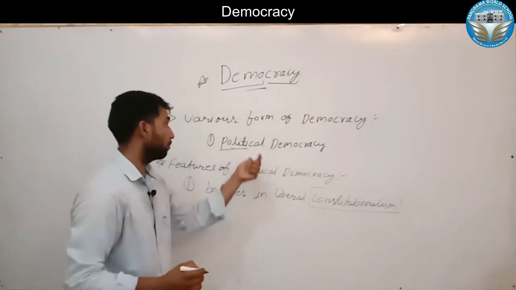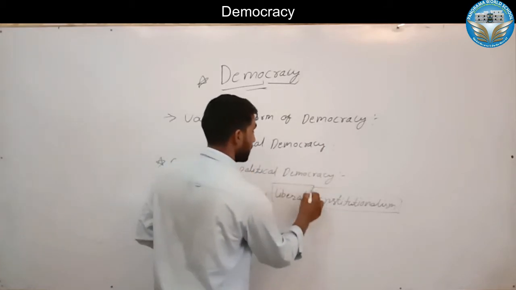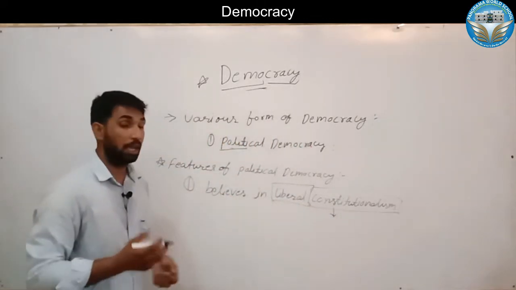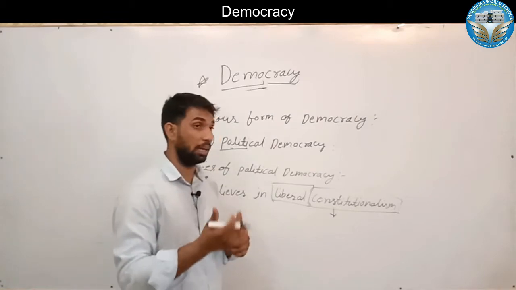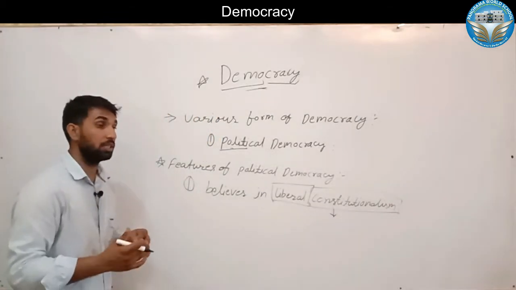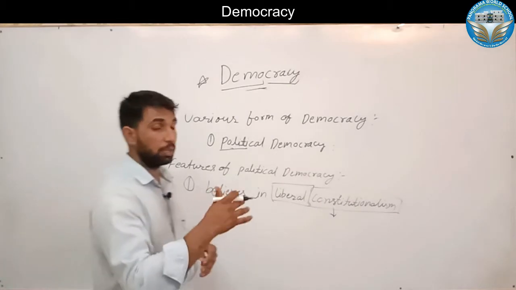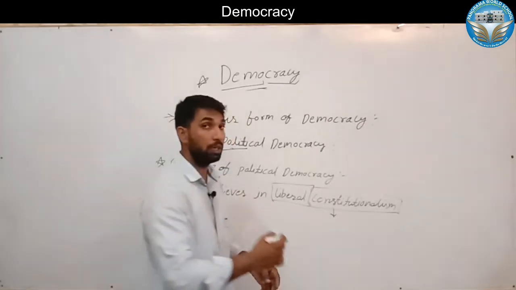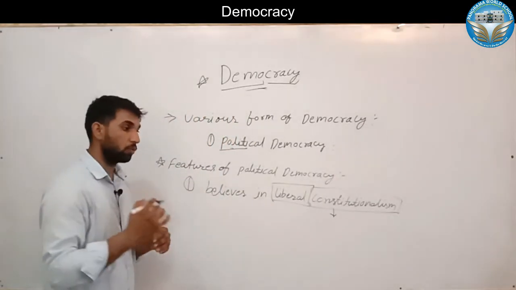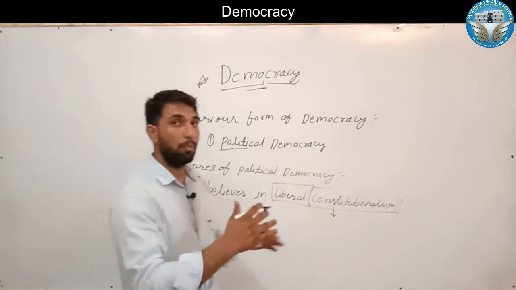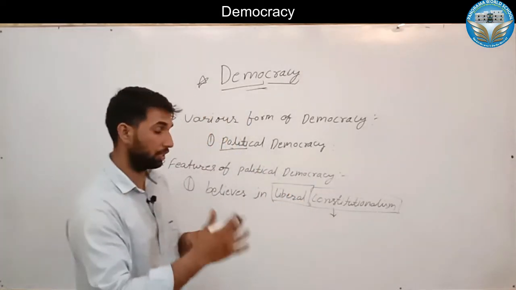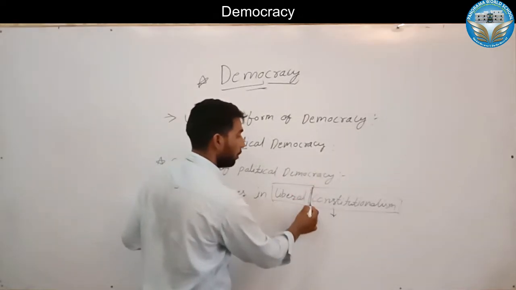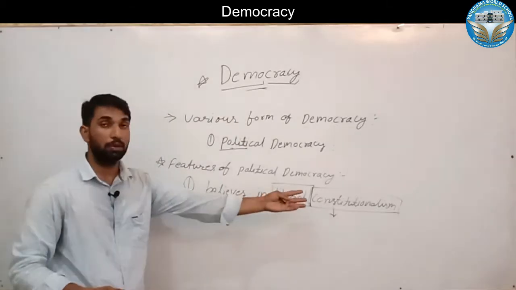Constitutionalism, because we have discussed that political democracy is called liberal democracy, and liberals think about constitutionalism. It means they have a written form of the general rules and regulations about governance, administration, and the power structure of the different parts of government. So constitutionalism is the written form of the document. That document discusses all about the rights and duties and different parts of the administration, legislature, executive, and judiciary. All these parts or levels of government derive their power from the constitution.